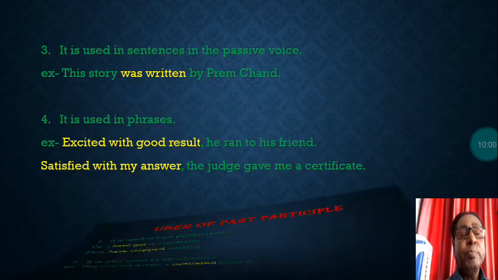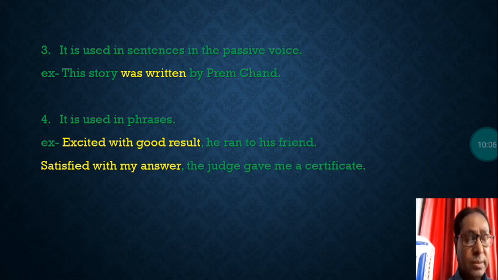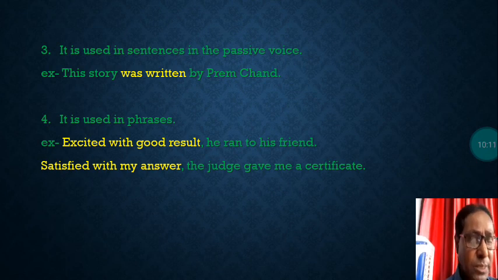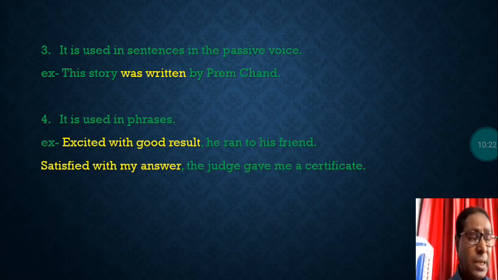Let us see the next uses. It is used in sentences in the passive voice. The past participle form, the third form. This story was written by Premchand. Written, you can see, is in passive voice. In active it will be: Premchand wrote this story. That is written in passive: this story was written by Premchand.